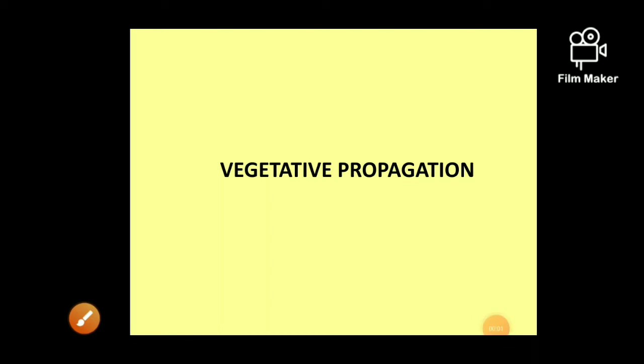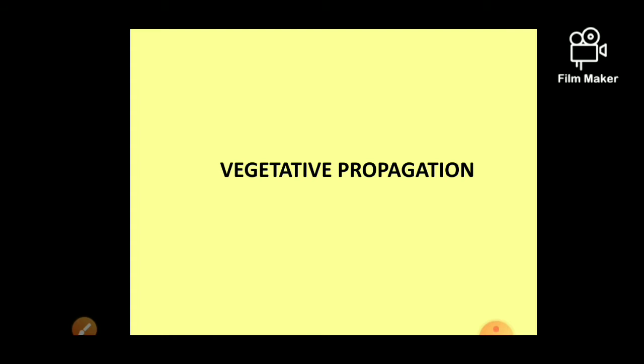Good morning, students. Last time we were discussing asexual reproduction. In asexual reproduction, we studied fission, then fragmentation, then regeneration, budding, and spore formation, right? Today we will discuss vegetative propagation. This is also a method of asexual reproduction, in continuation of the previous topic.